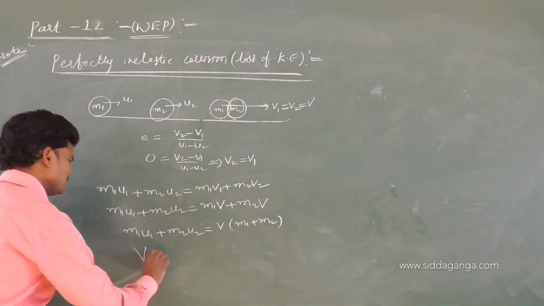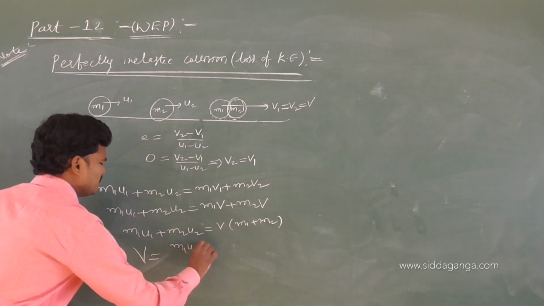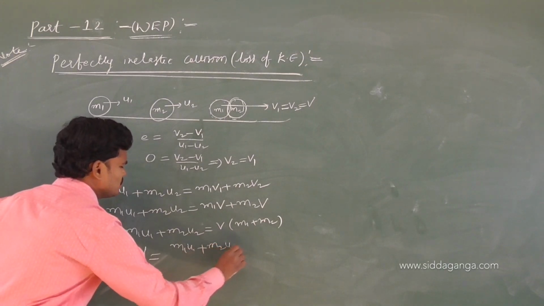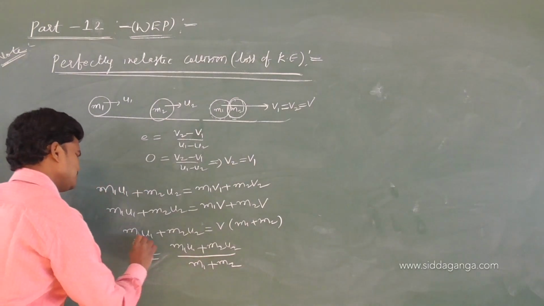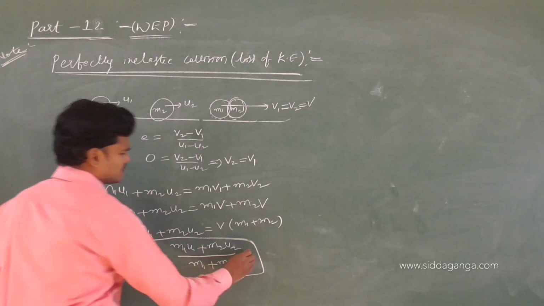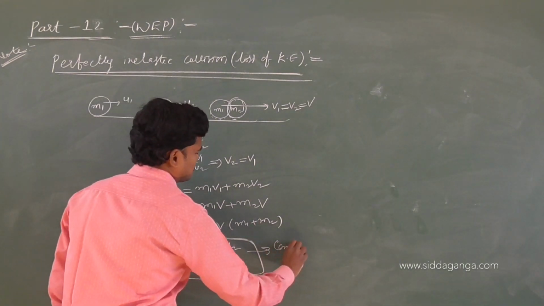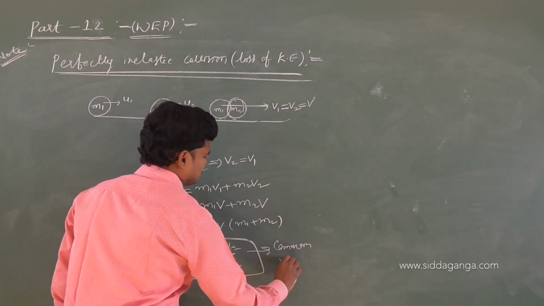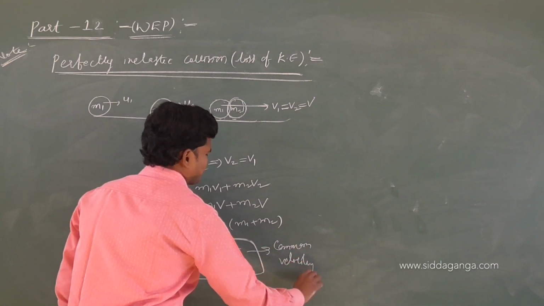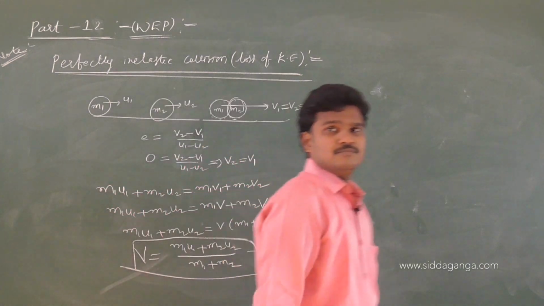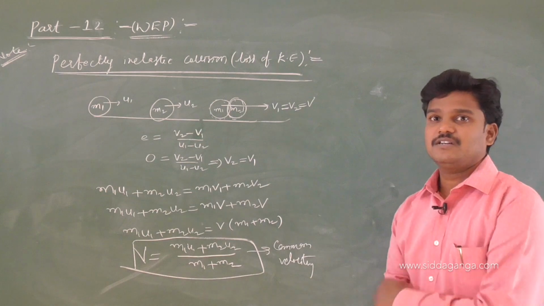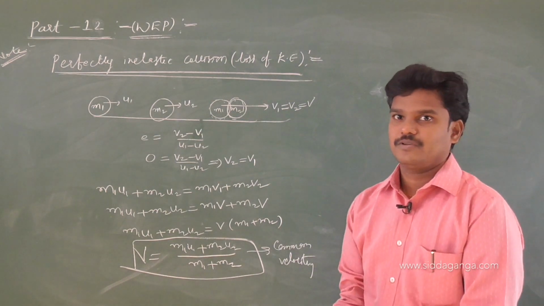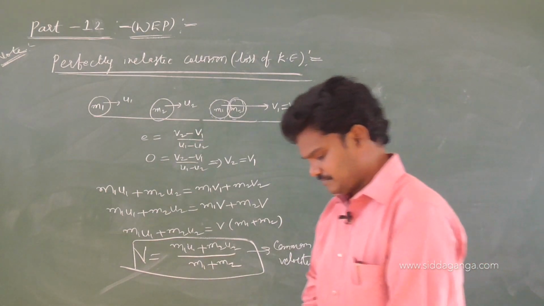So v is equal to (m1 u1 plus m2 u2) by (m1 plus m2). This is the equation of the common velocity after the collision.